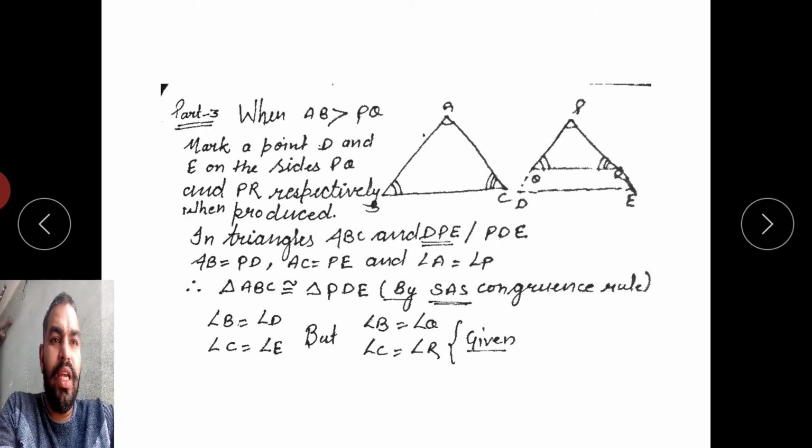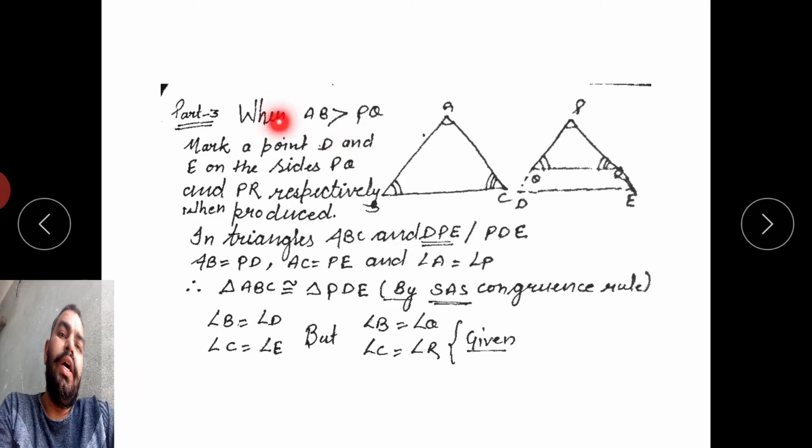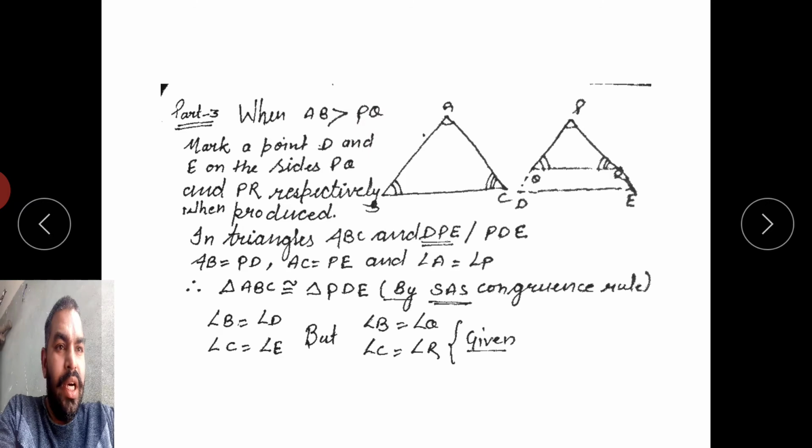Third part, when AB is greater than PQ, then mark a point. We extend PQ to point D and we extend PR to point E such that PD is equal to AB and PE is equal to AC.